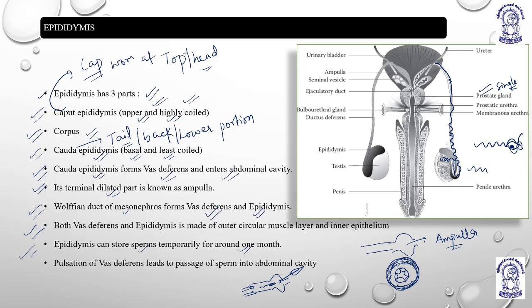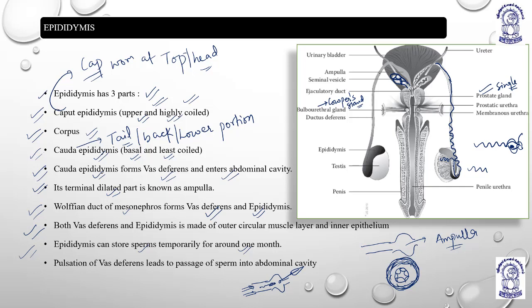It is not paired. Okay. Bulbourethral gland, it is Cowper's gland. It is known as what? Cowper's gland. Okay. So prostate gland, bulbourethral gland or Cowper's gland. Then we have seminal vesicles as well. So this is seminal vesicles. Right?